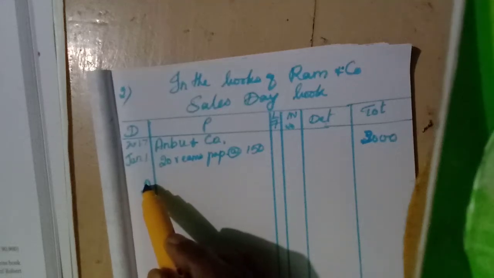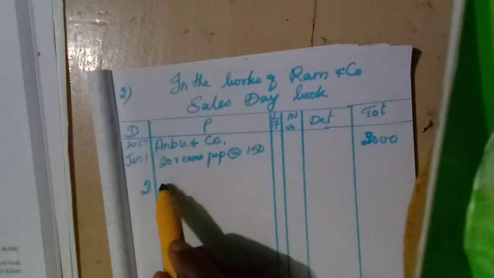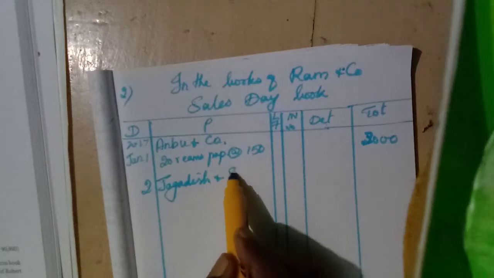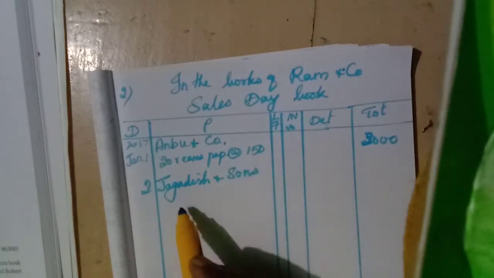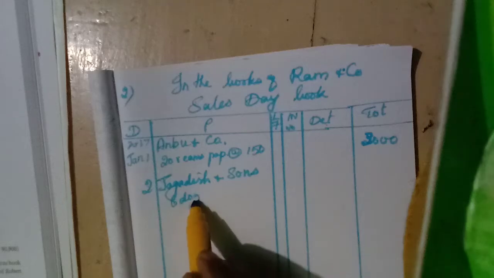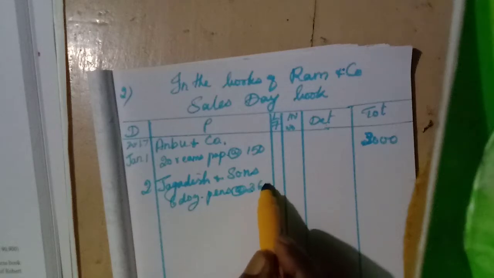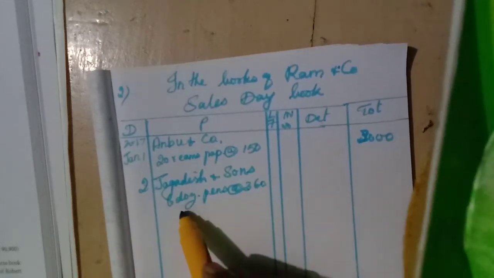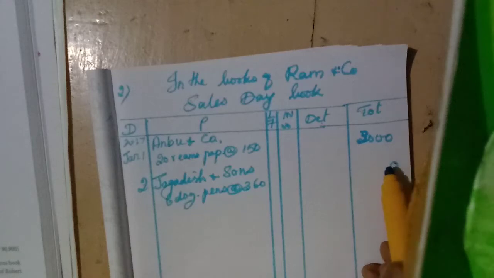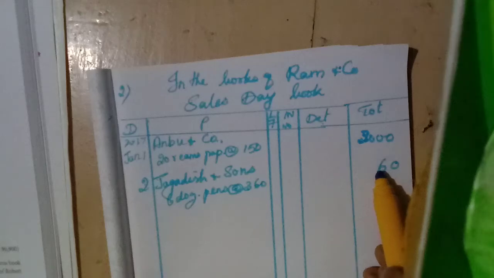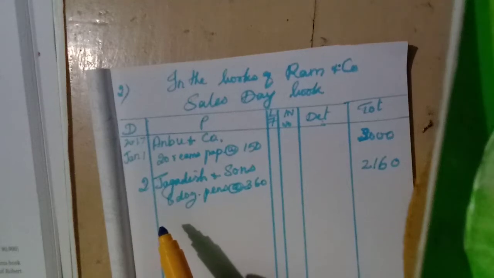Then January 2. Sold to Jagadish and Sons on credit. So Jagadish and Sons, 6 dozen pens at the rate of rupees 360. 360, so 10, isn't it? Then 6 6s are 36. Balance 3. 3 6s are 18 plus 3, 21. Then third one, newspaper for cash. It will not appear.